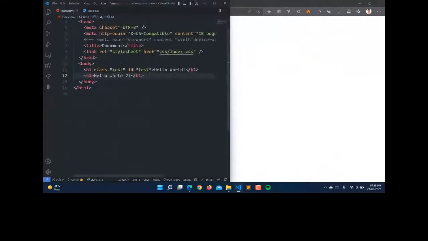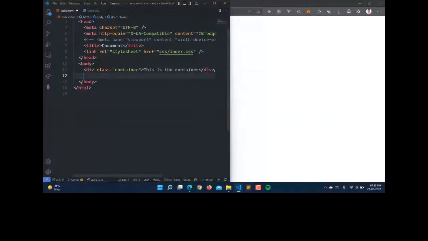And here I'm creating a div. Let's create a div with the class container, and let's add some content: this is the container.